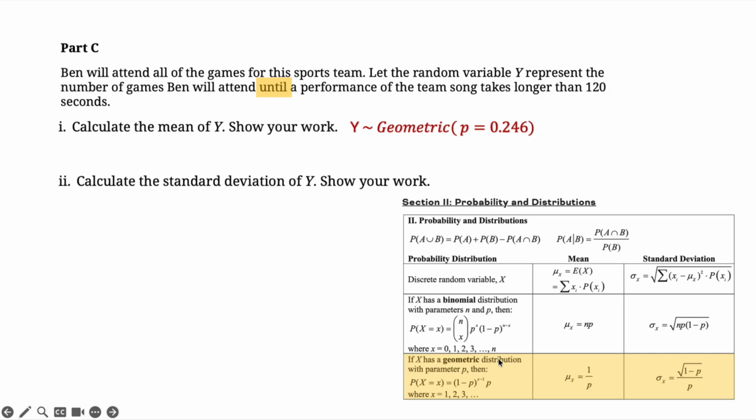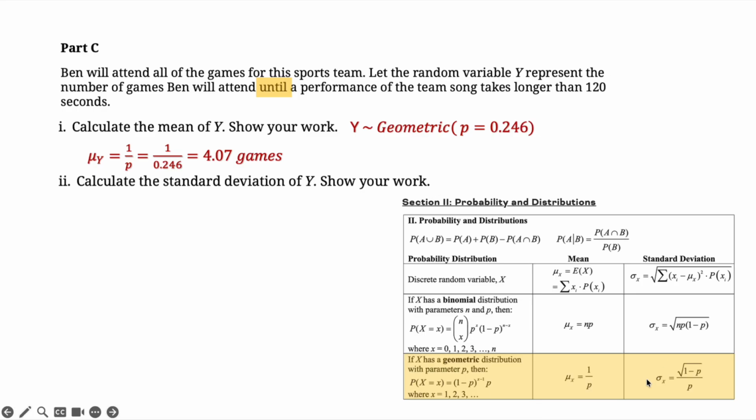If x has a geometric distribution, the first column says how to calculate the probability, and the second one says how to calculate the mean, and the third one says how to calculate the standard deviation. So first we are going to calculate the mean using this formula, 1 over p. So just plug in all the values, you get 4.07 games.